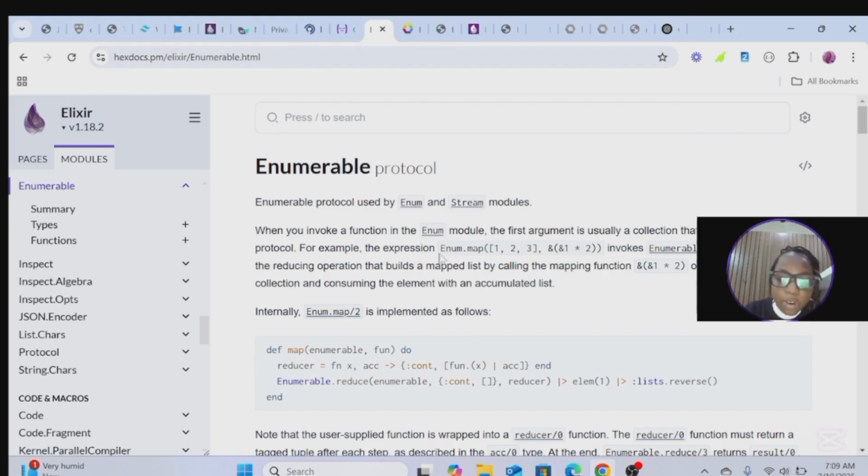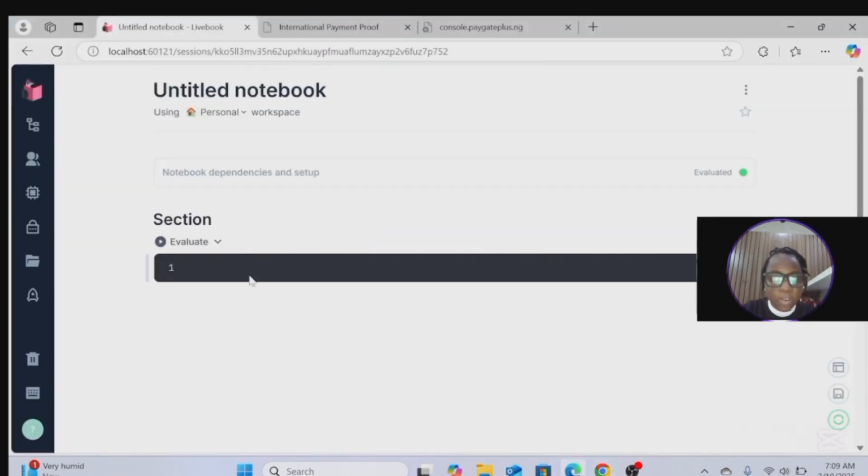For example, Enum.map with an expression. This is the first argument here, so this is a collection that must implement what this map is trying to say. So let's see this at work now. Let's copy this and come over here, and when we run it, we get 2, 4, 6. So let's break down this code now.